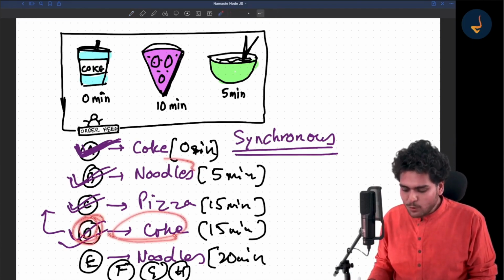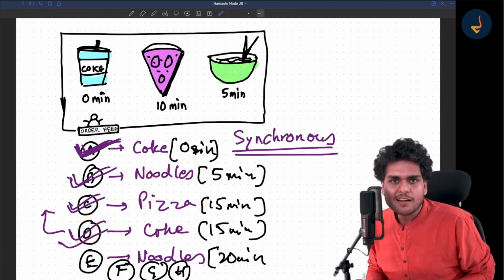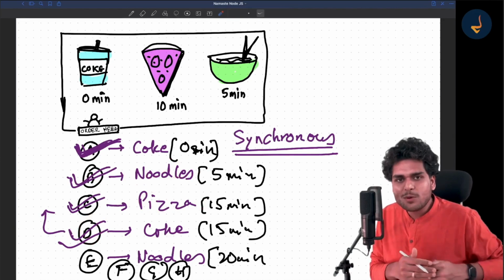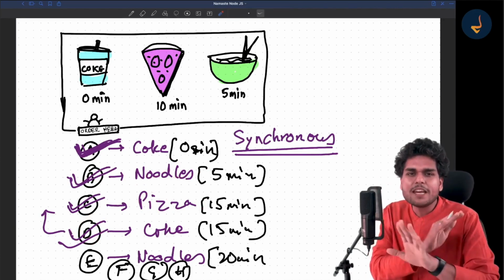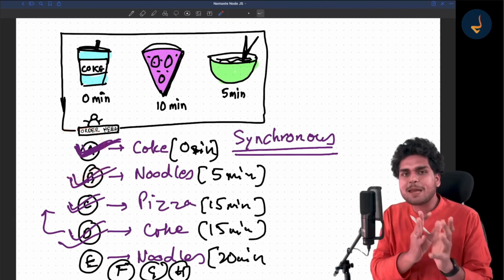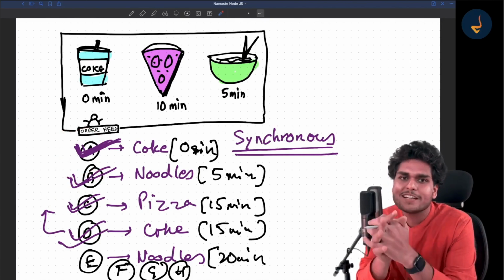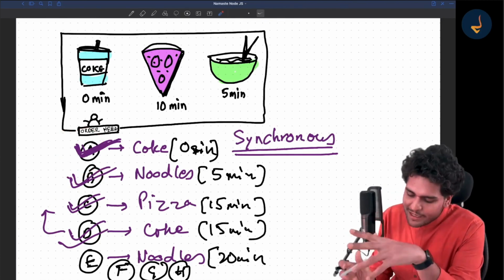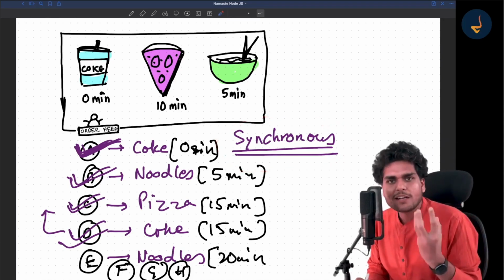And he had to wait for B and C for noodles and pizza. He had to wait in the queue until their order was fulfilled. This is synchronous execution. It's a very poor way of handling code. But let me tell you, JavaScript can just execute code synchronously. Similarly, this restaurant is also operating in a synchronous fashion. It's not a good way of operating a restaurant, isn't it?